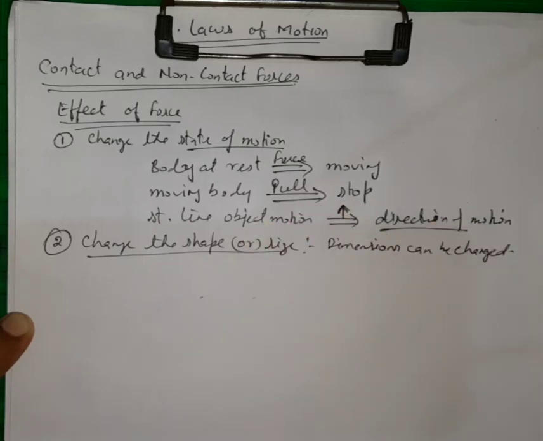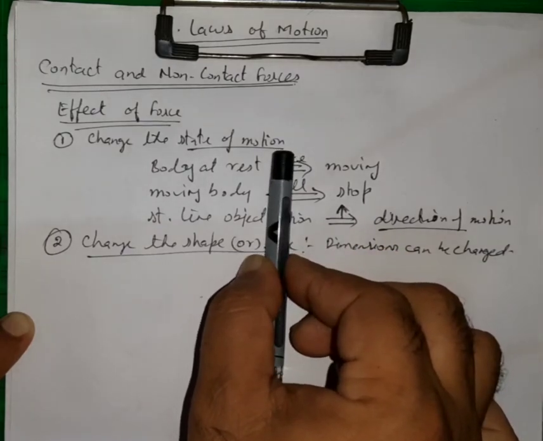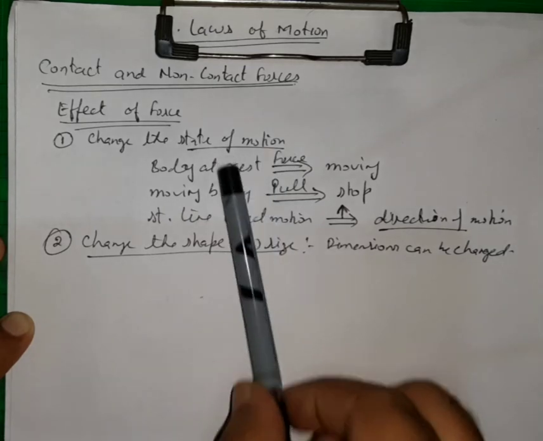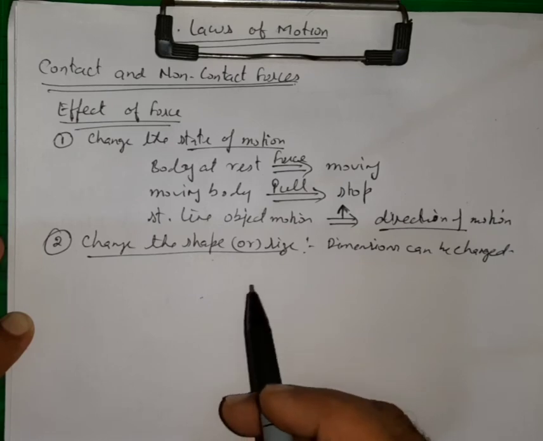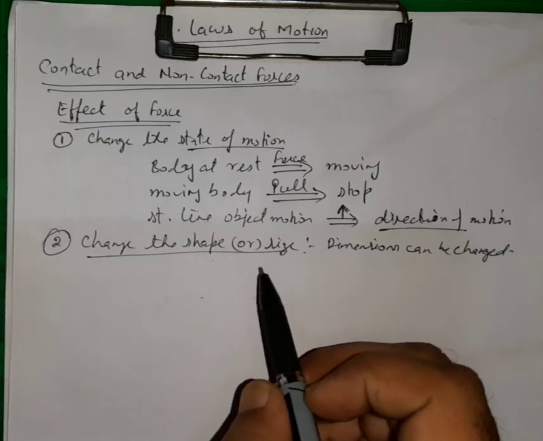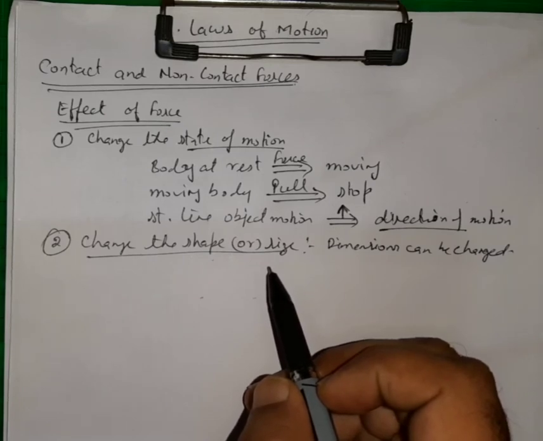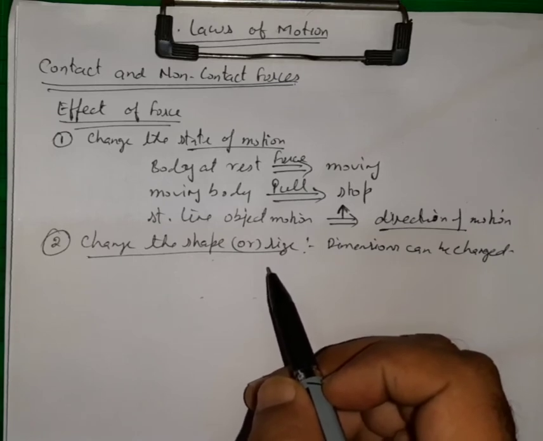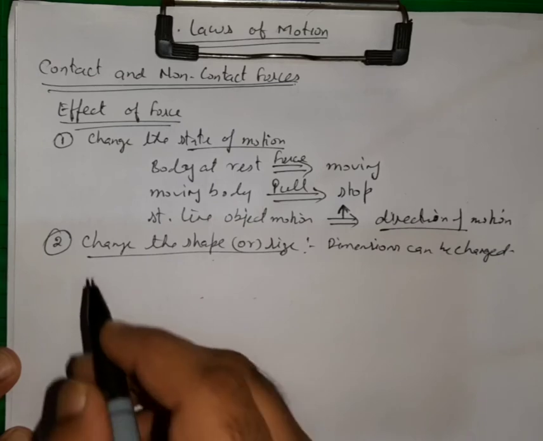On some solid body, if I am pressing it, then I may not be able to press it. So it may change the shape or size of the non-rigid bodies. So this force can change the shape or size of the body. Similarly, while filling air in the football, if I keep on pushing the pump downwards, then air may get filled into the football and it expands. So there are also many examples based on this.